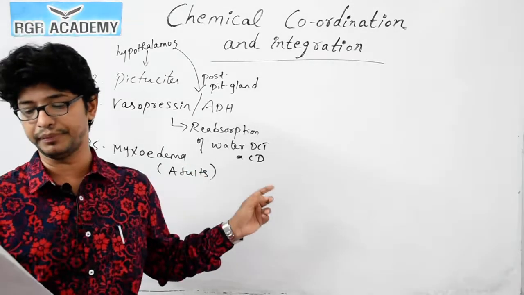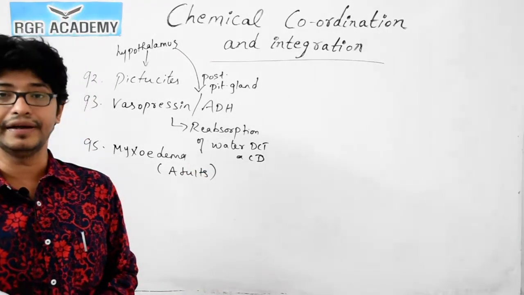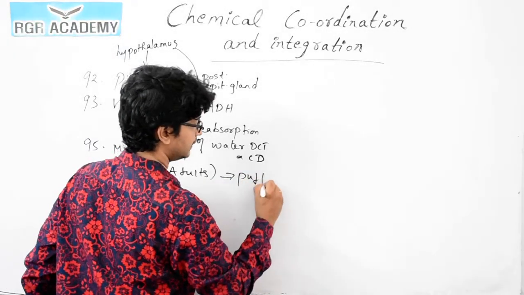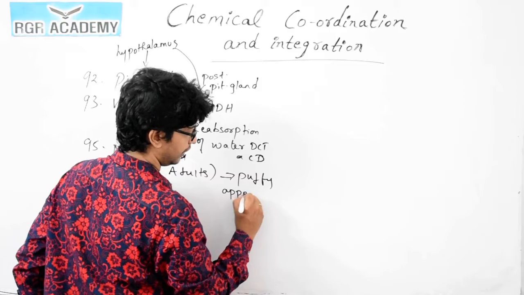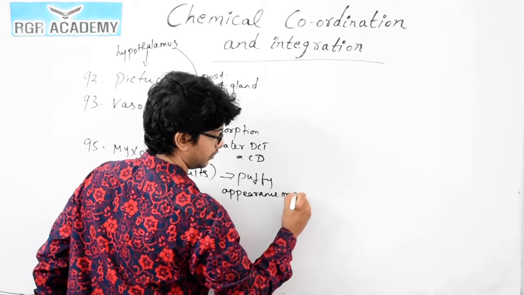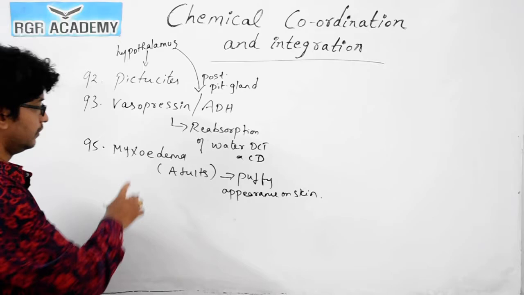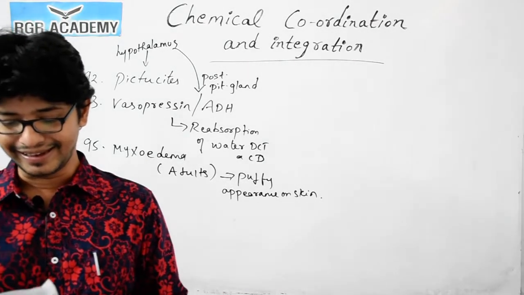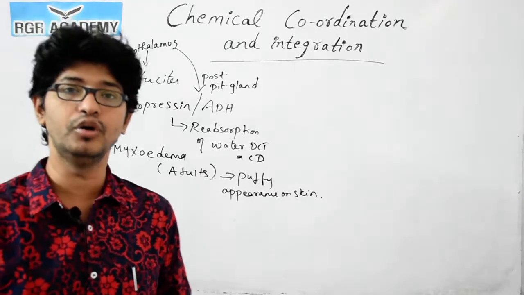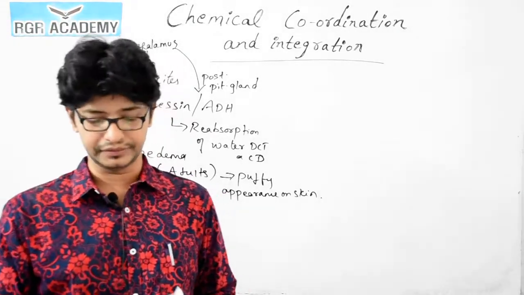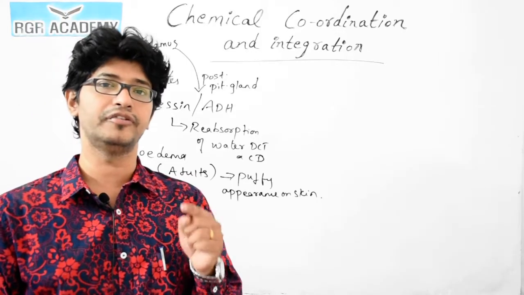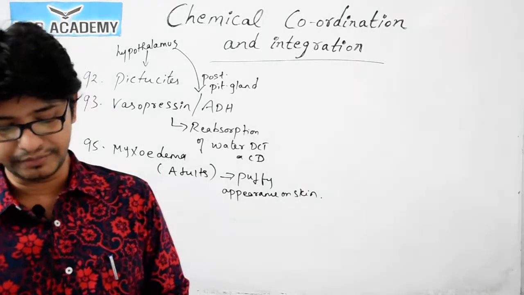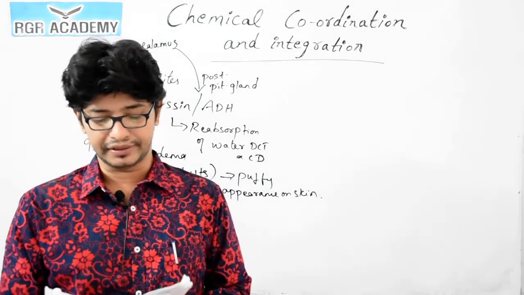In myxedema, the patients where the thyroid gland is involved get a puffy appearance on the skin. This is one of the main features of myxedema related to the thyroid gland, which is characterized by a low basal metabolic rate. In children we call it cretinism, but in adults we call it myxedema.